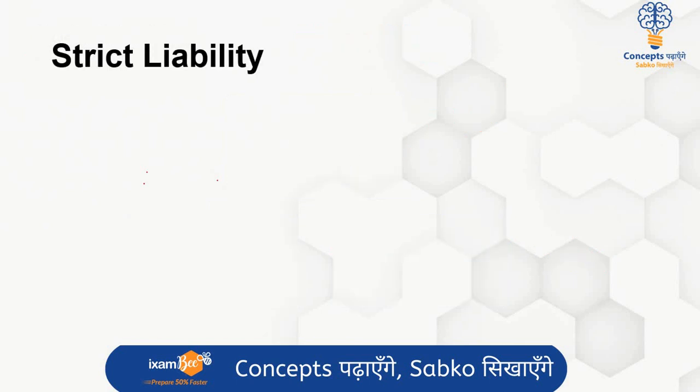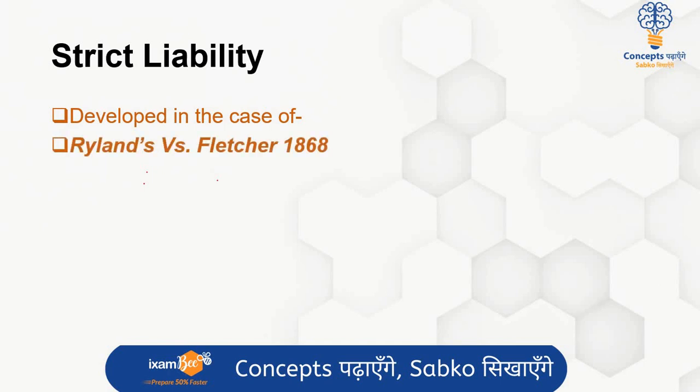Strict liability की पहले हम बात करेंगे. It has developed in the case of Rylands versus Fletcher in the year 1868. So law of torts, as we all know, has come to India from the common law, and Rylands versus Fletcher is a very famous case. It is very important. Strict liability नाम सुनने के बाद आपको Rylands versus Fletcher click होना ही चाहिए.